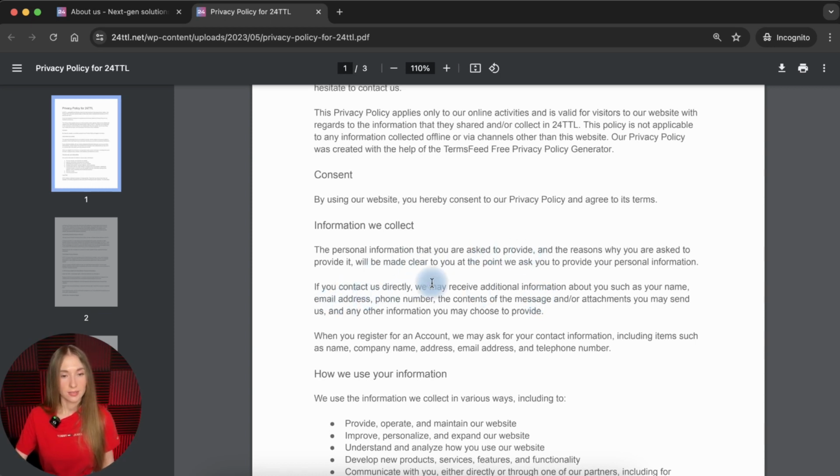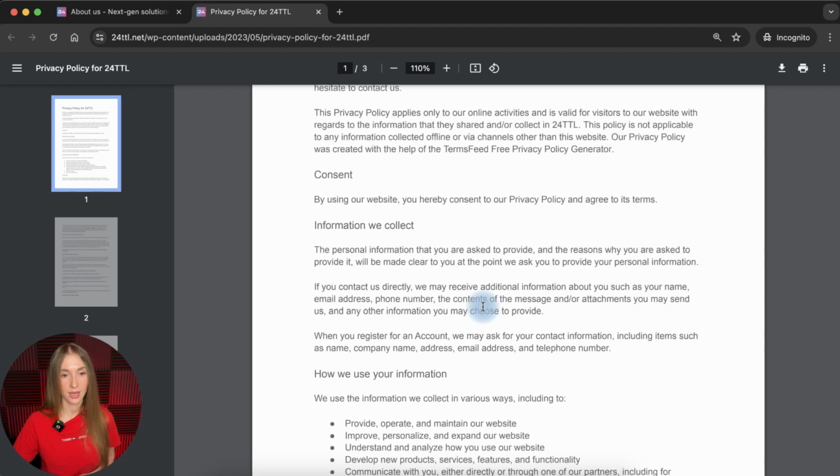Okay, if you contact us directly, we may receive additional information such as name, email address, phone number, and the contents of the message and attachments, right? So we see here that the company mentions only name, but at the same time they also collect surnames or last names, but maybe they just refer to the name in a combined manner.